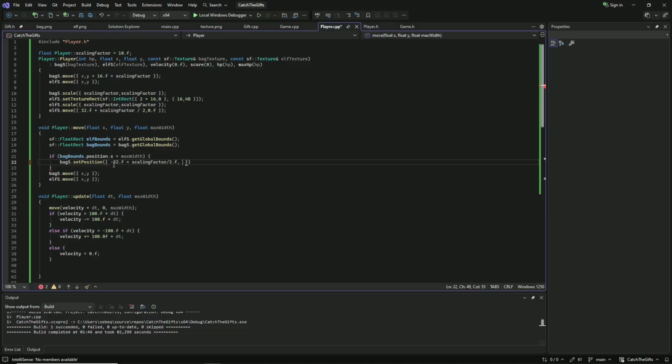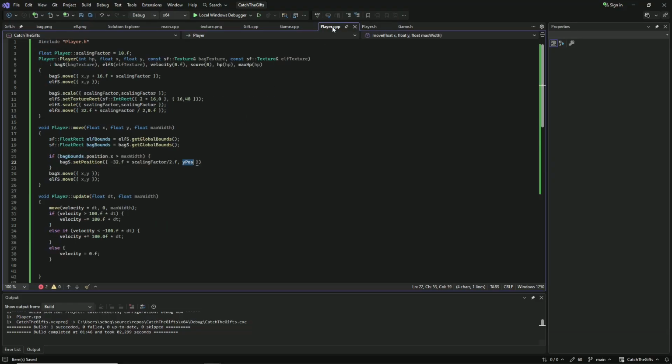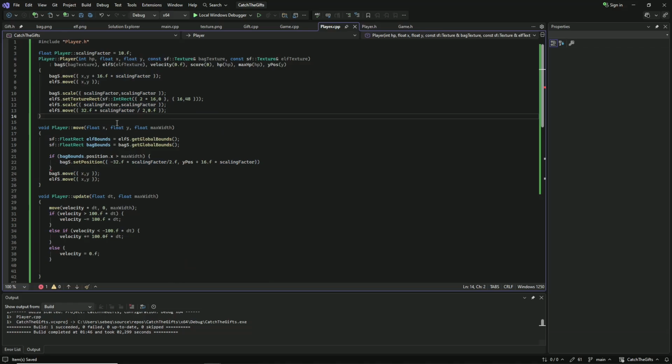And also we need to keep track of our initial y position, so let's create a field for that. Float y pause. Let's add it in the initialization list, equals y. Now here, let's also plus 16.f times the scaling factor, because we will move the bug by this amount here at the start.